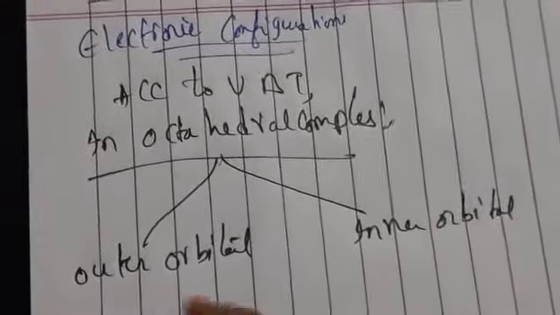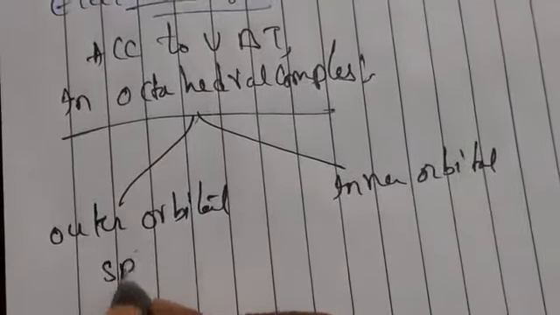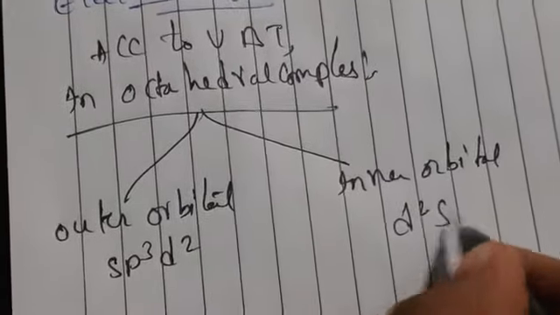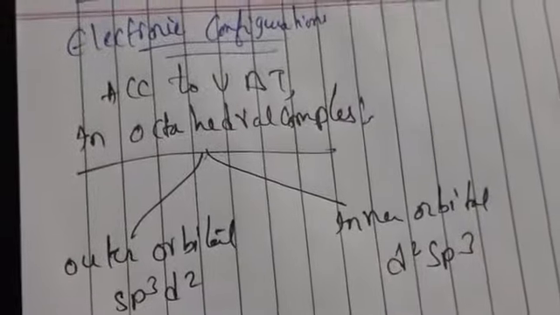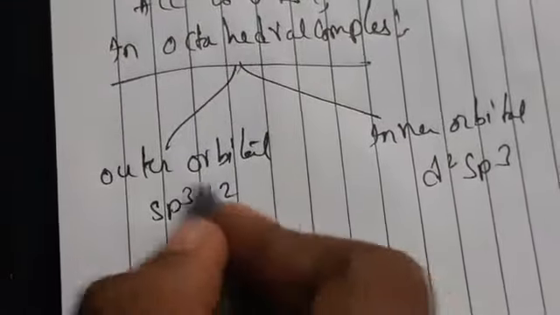Outer orbital complexes show sp3d2 hybridization, and inner orbital complexes show d2sp3 hybridization. Outer orbital complexes are labile complexes and inner orbital complexes are inert complexes.